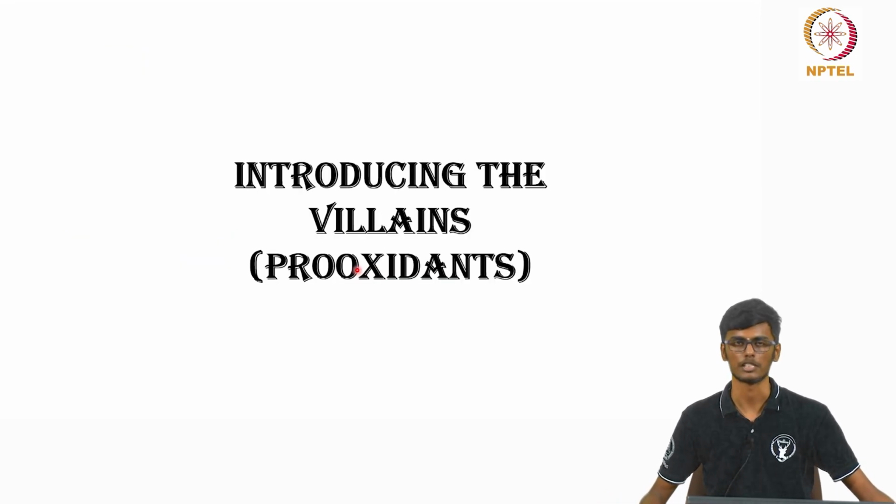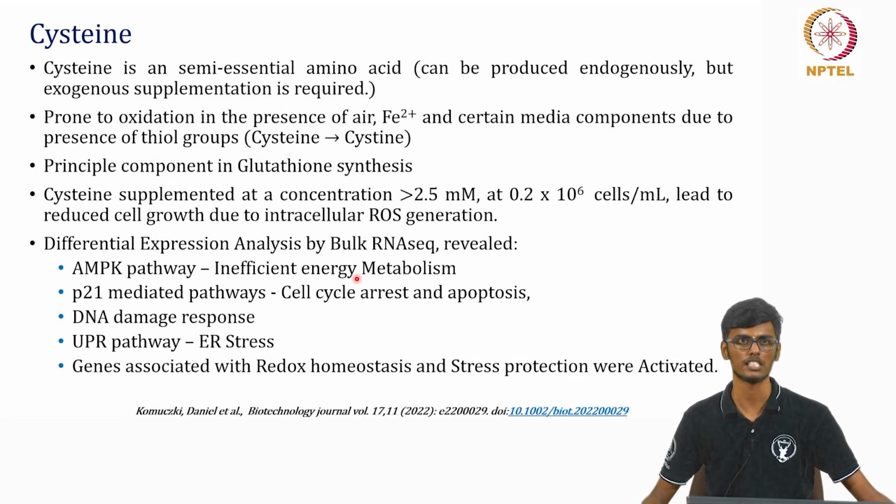So we'll be speaking about the pro-oxidants, which are the villains in this case. The first thing would be cysteine. Cysteine is a semi-essential amino acid which can be produced endogenously, but exogenous supplementation is still required. And it can oxidize from cysteine to cystine in the presence of air, iron, and other media components. And as we all know, it's a principal component in glutathione synthesis.